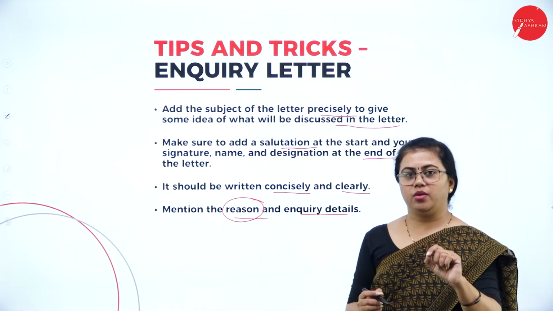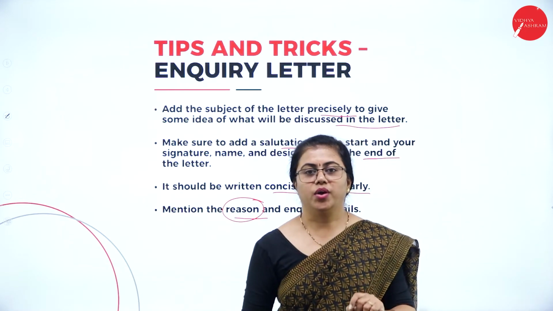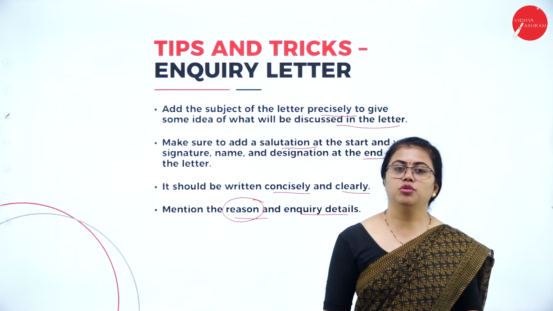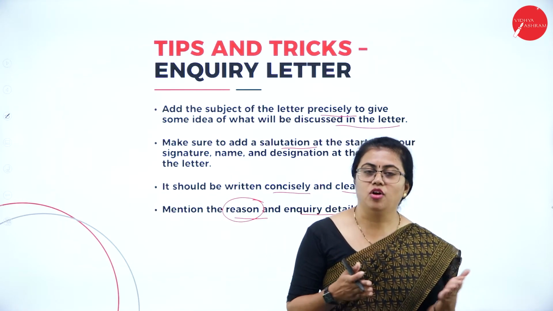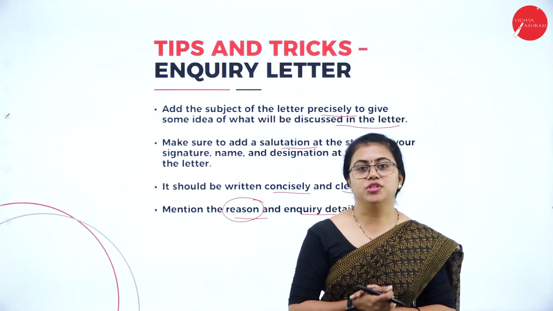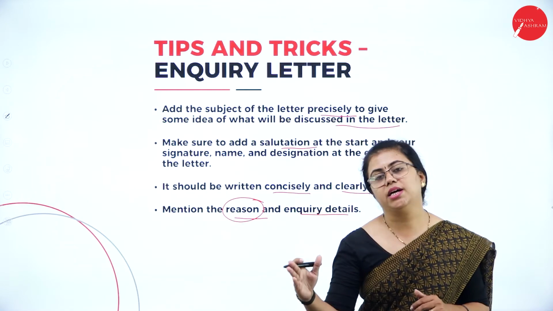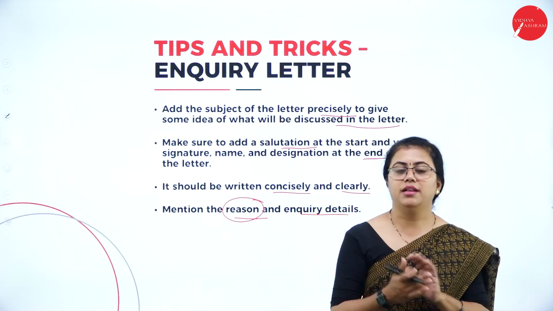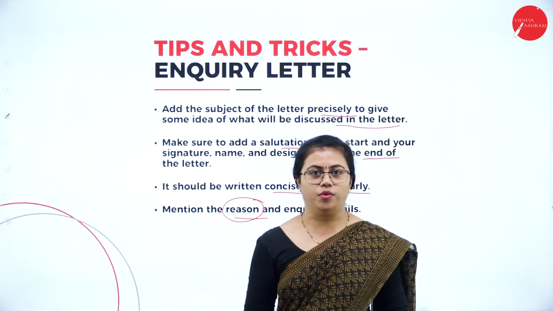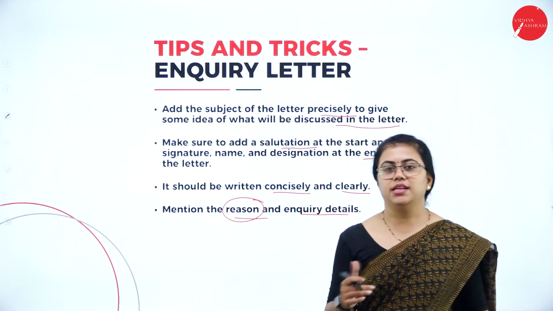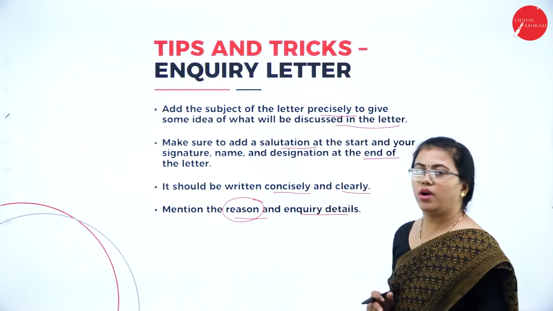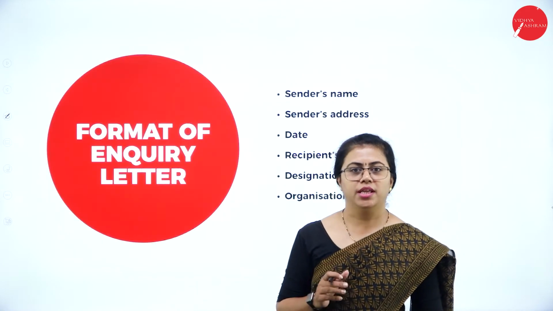Suppose you are requesting a 30 watt bulb. You need to mention why you need that. Maybe you need to provide it for a hostel, or maybe a big hall of a certain measurement. Suppose he doesn't have a 30 watt bulb, he'll provide a higher wattage but a lesser number. This way he will be able to make a better arrangement. So mentioning the reason is very much important there. And at the same time, inquiry details are also to be mentioned clearly.